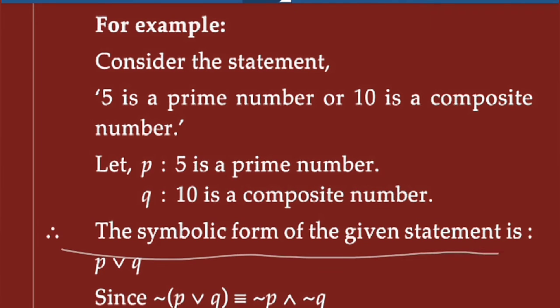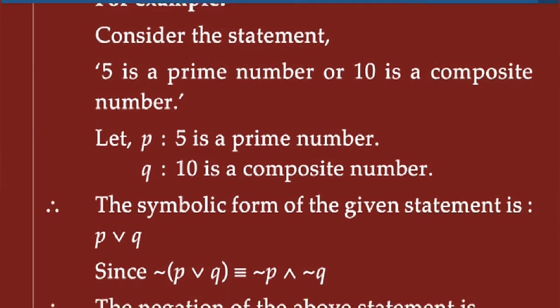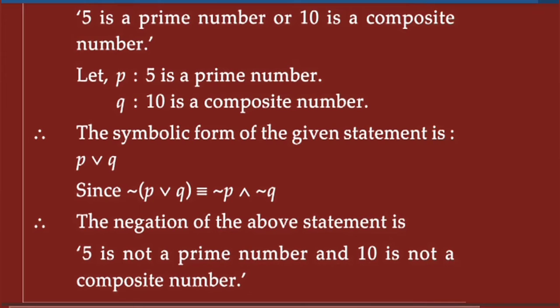Then the symbolic form of the given statement is P or Q. Since negation of P or Q is equivalent to negation P and negation Q, the negation of the above statement is: 5 is not a prime number and 10 is not a composite number, the opposite of each.